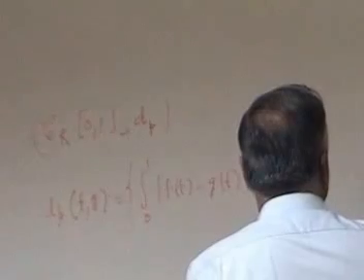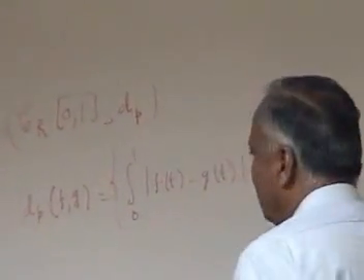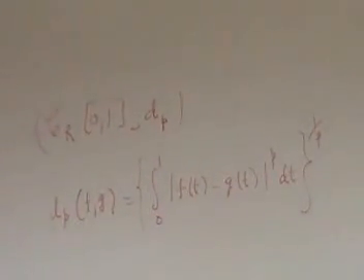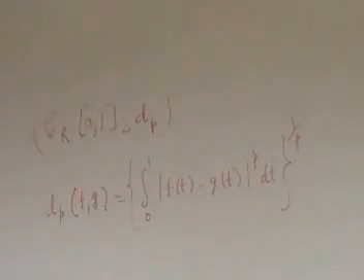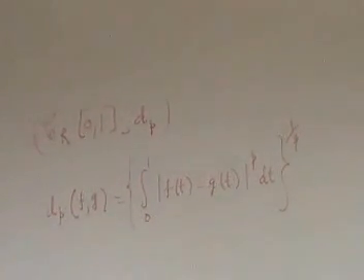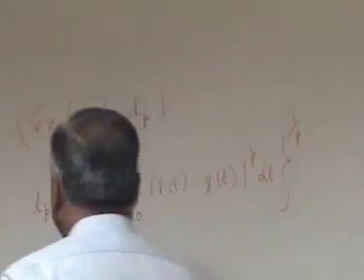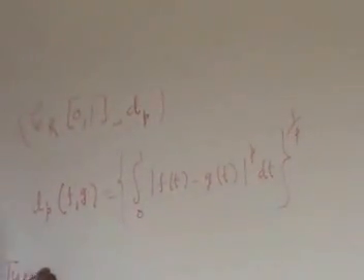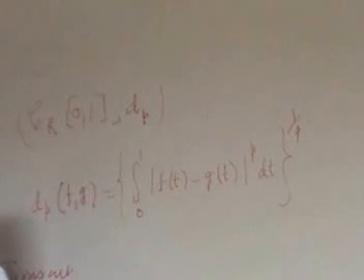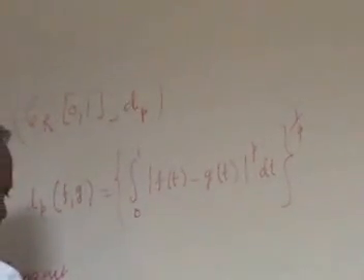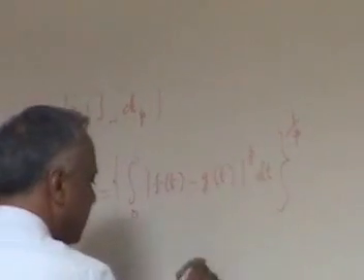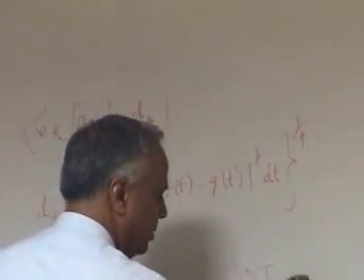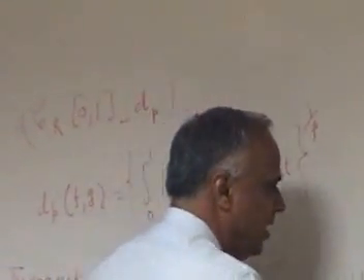So for 1 ≤ p < ∞, this is a metric, and p equal to infinity is the maximum case. These are all the metrics for 1 ≤ p < ∞. It turns out that this space is not complete. This is not a complete metric space.